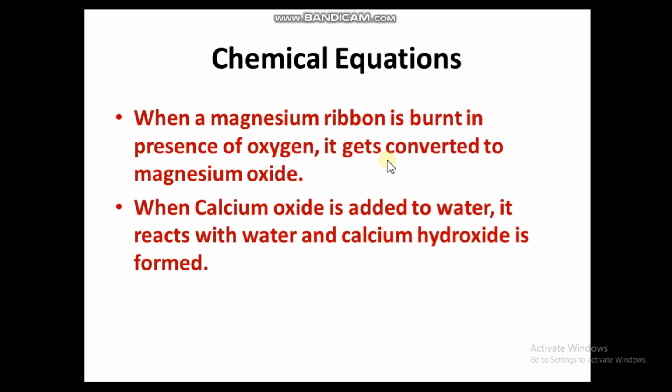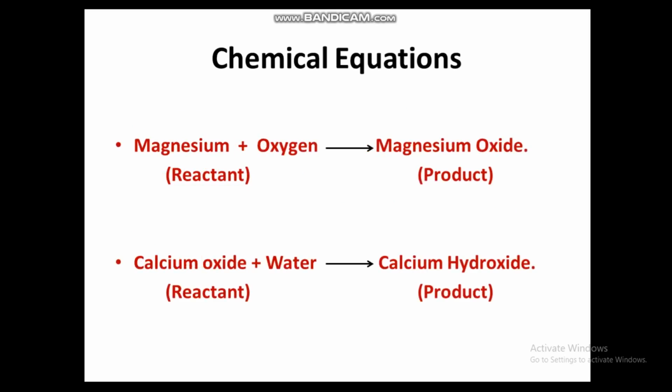If you write it in this form, this is a chemical equation, but it's too long, it will take much time, and it is very complicated. We can also write: when calcium oxide, or lime, is added to water, it reacts with water and calcium hydroxide is formed. It's a very long and complicated line we have to write, and it will take much time. So chemical equations are written in another form. This is how we write in language form, but it's not the ideal one. It takes time, and it is very complicated. So we have some form like this.